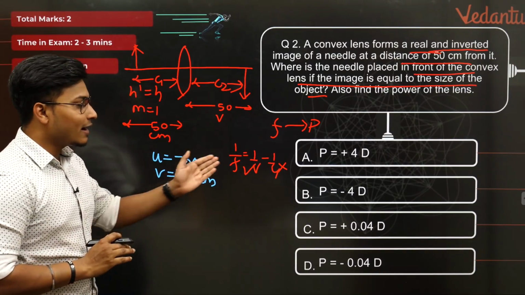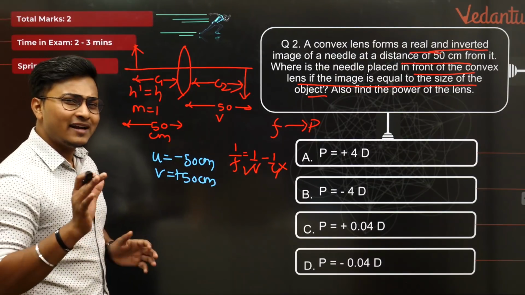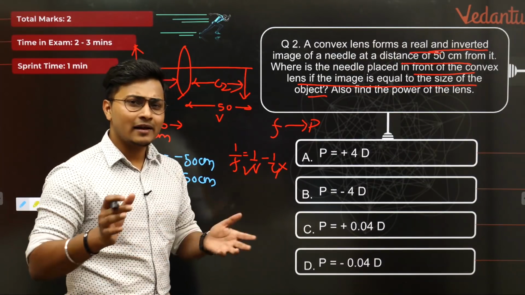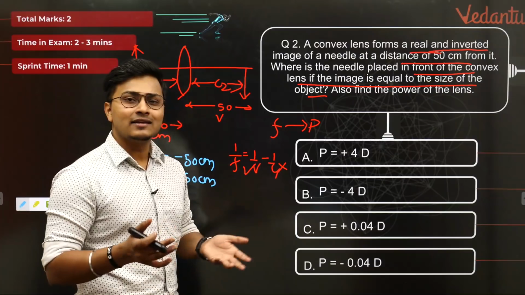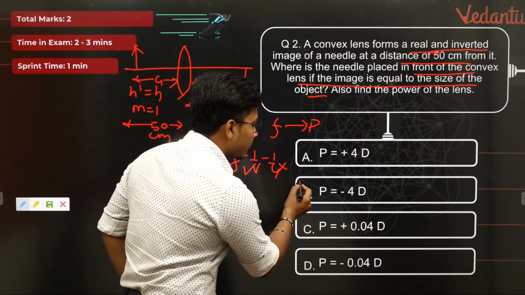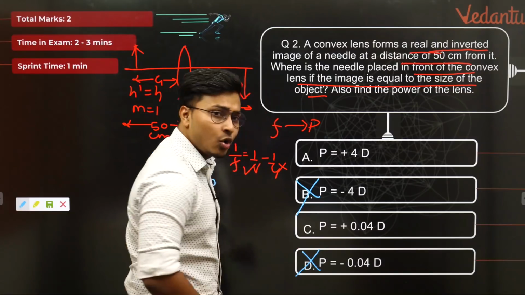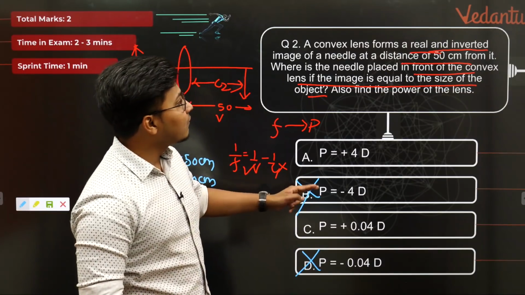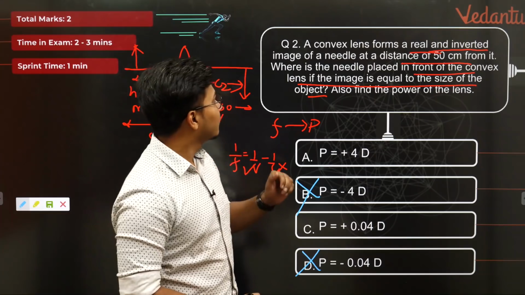Now we can go ahead and find out focal length. Let me tell you one thing. वो mathematics तो हम कर लेंगे, लेकिन यहाँ पे देख के क्या लगता है क्या आंसर होगा? I can very clearly cancel out option B and option D. You know why? Because they are asking the power of a convex lens, isn't it? Yes.